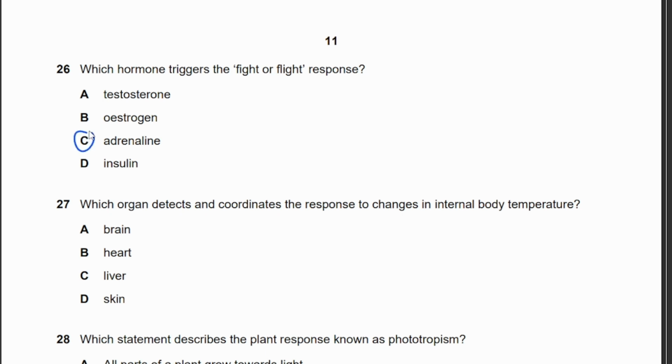Okay. 26. Which hormone triggers the fight or flight response? Okay, the answer will be C. Adrenaline triggers fight or flight. Insulin is for turning glucose into glycogen. Estrogen is for the female reproductive system. Testosterone is for the male reproductive system.